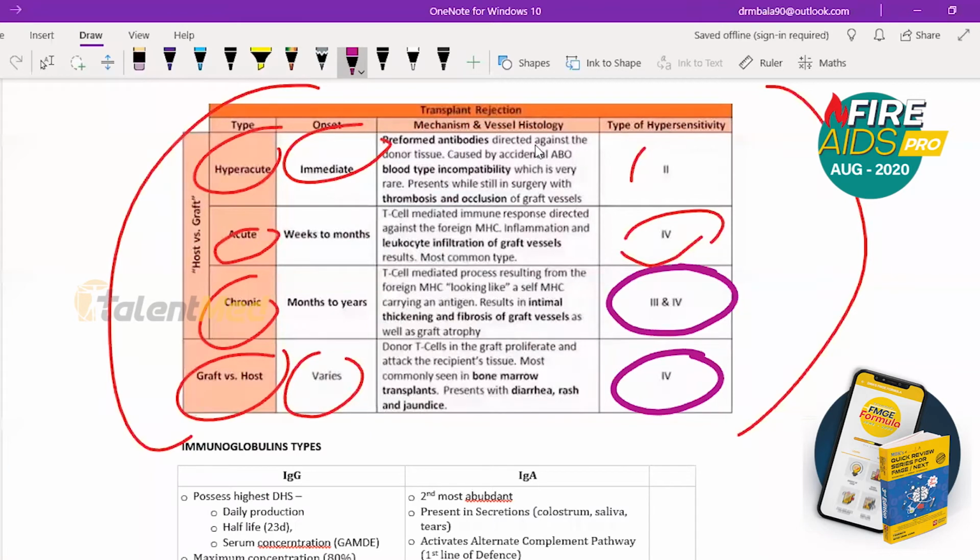So for chronic you can follow type 3, and for acute and graft versus host you can follow type 4. Hyperacute type 2, chronic is type 3. Am I clear in this topic?